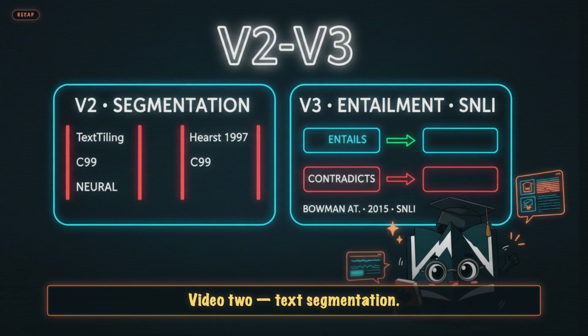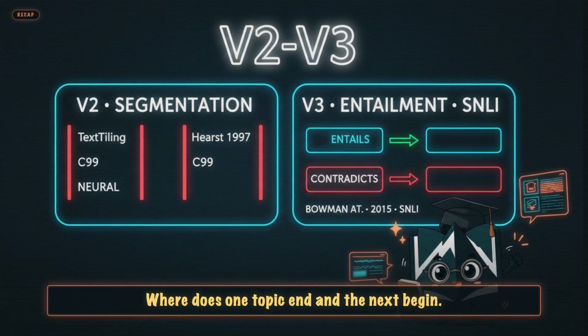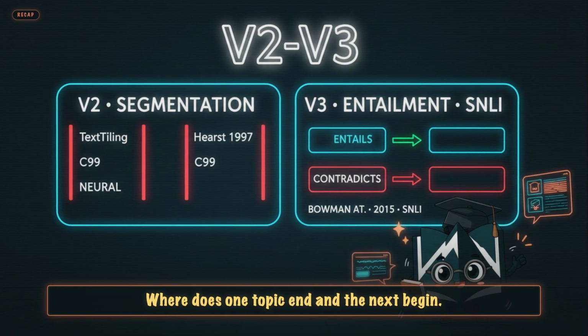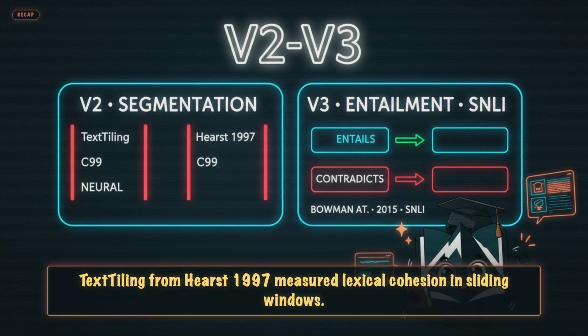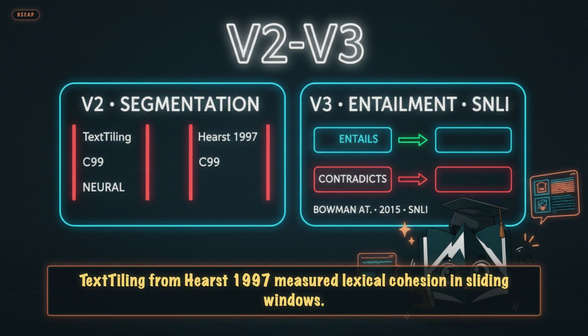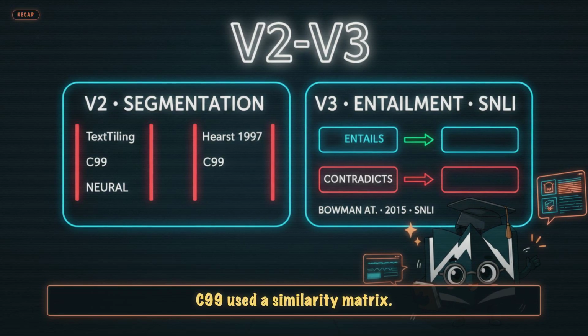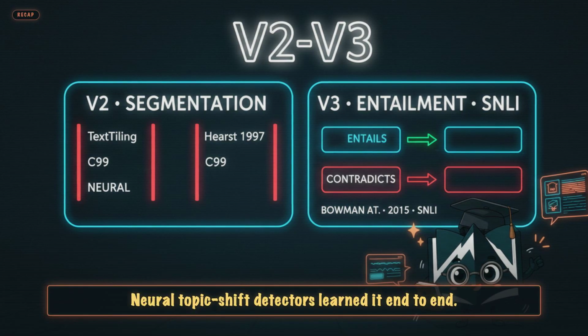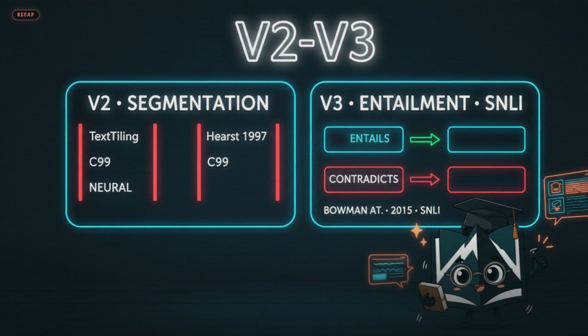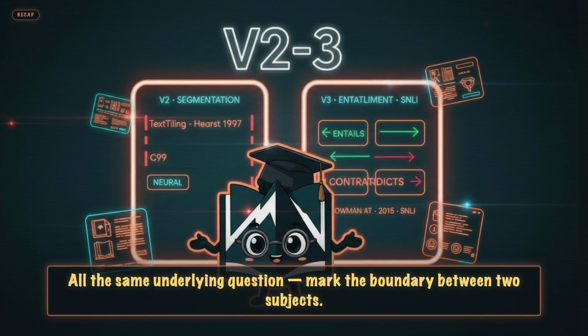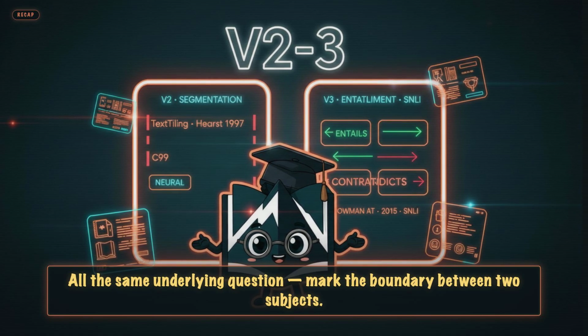Video 2. Text segmentation. Where does one topic end and the next begin? TextTiling from Hearst 1997 measured lexical cohesion in sliding windows. C99 used a similarity matrix. Neural topic shift detectors learned it end to end. All the same underlying question, mark the boundary between 2 subjects.